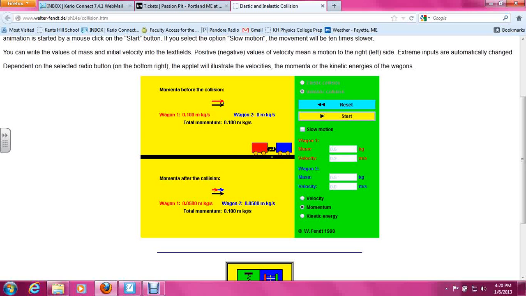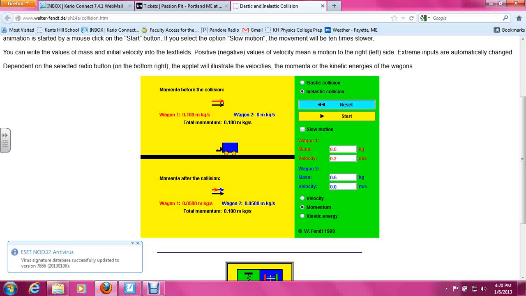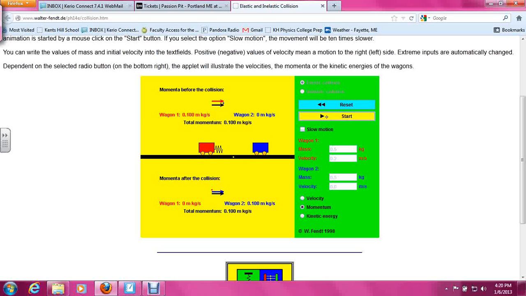So the total momentum now is the same as it was before, but instead of all of that momentum coming from one object to another, it is distributed across both of those carts because they are now a single object, and we've lost some kinetic energy there. So when things stick together like this, kinetic energy is lost, and when they don't stick together, kinetic energy is conserved. Hopefully that is making a little bit of sense.